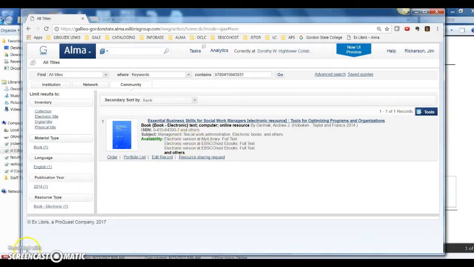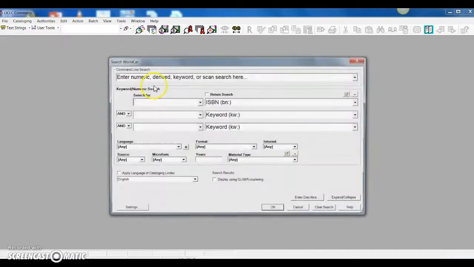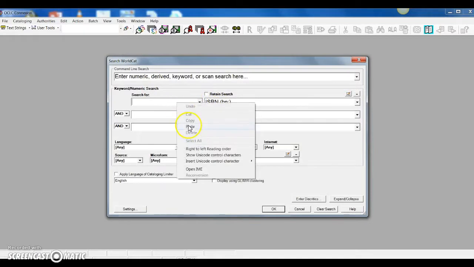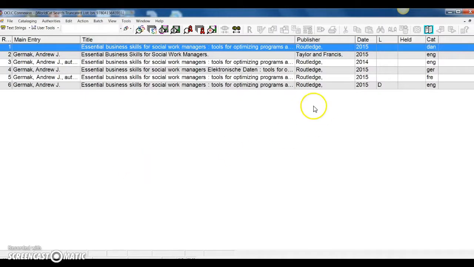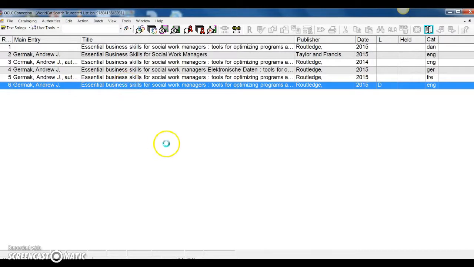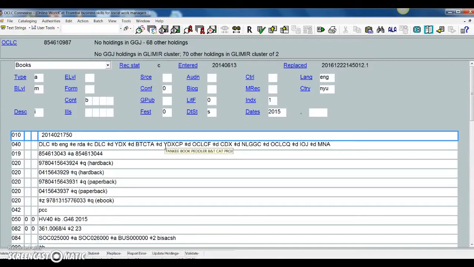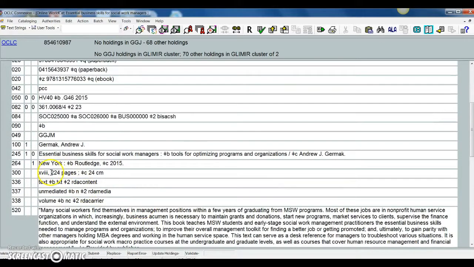So what we'd have to do here is search in Connexion. And so you would just open up Connexion and you would search. You can search by ISBN number because we have that. And it's probably the bottom one here. And the publication date is 2015, and it says it's 224 pages, and so this matches. And it's Routledge, and that matches, and Gurmak is the author.